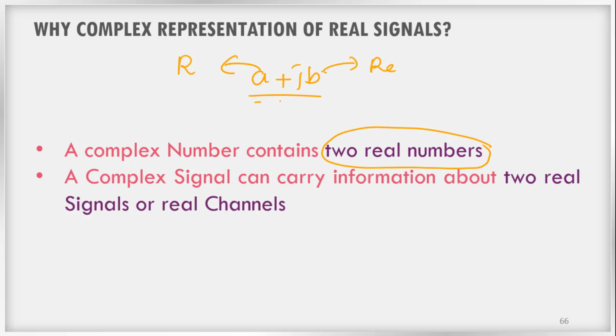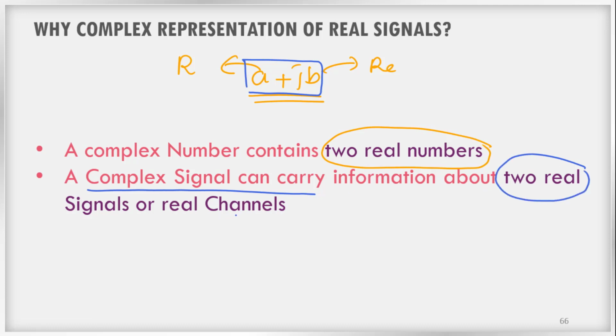We together make it a complex number in the form a plus jb. So a complex number contains two real numbers, and a complex signal can carry information about two real signals. Using a single complex signal, we can have the information about two real signals or two real channels.